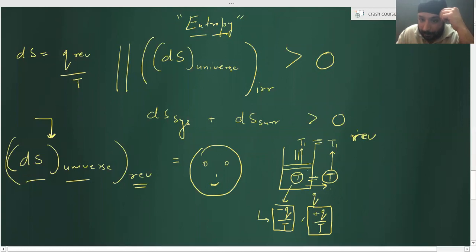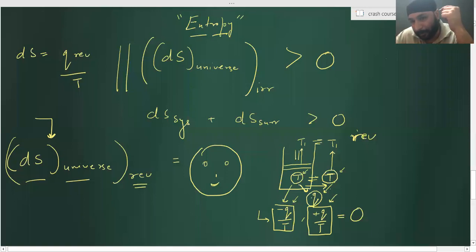That means every time the temperature of the system and the surrounding will be the same. At temperature T, it is giving out energy Q, so the surrounding is absorbing the same energy at temperature T. For the system, entropy change will be minus Q by T at that point. For the surrounding, it will be Q by T. The net summation becomes 0.